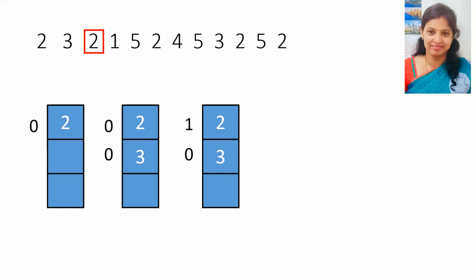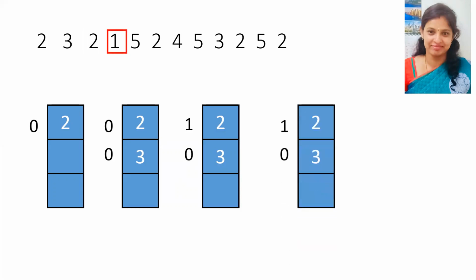Next we require 1 in the memory, but 1 is not available in the frame. So we have an empty frame. So 1 goes in and nobody goes out. The reference bit is set to 0, and for 2 it is 1 and 3 remains 0.